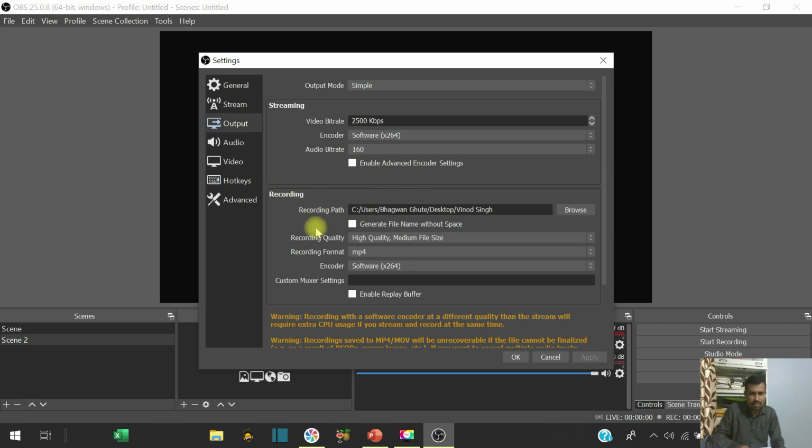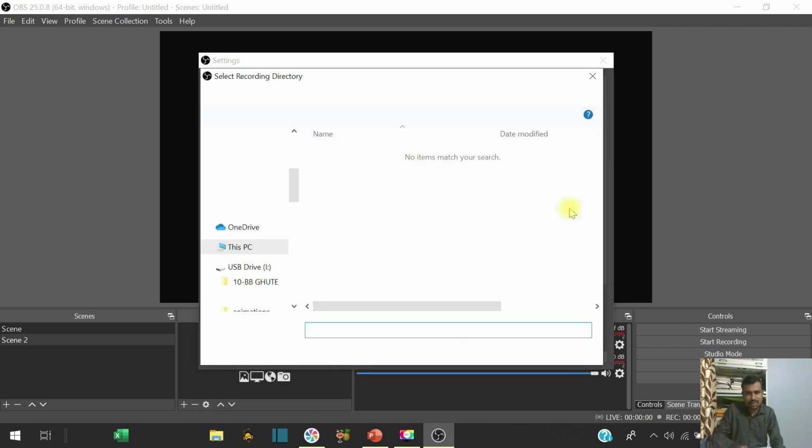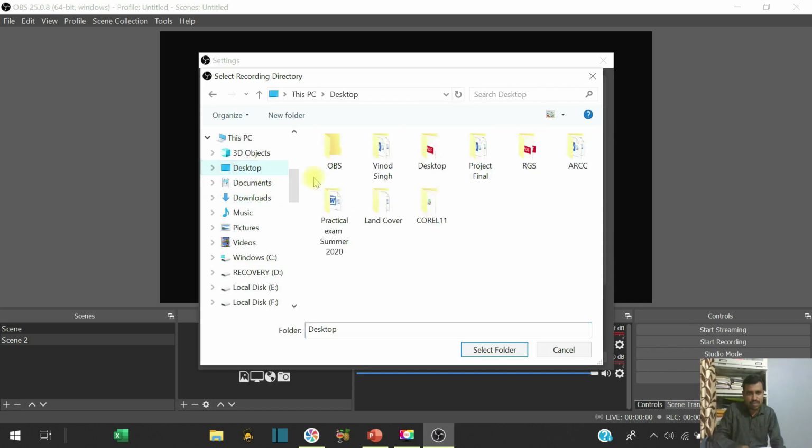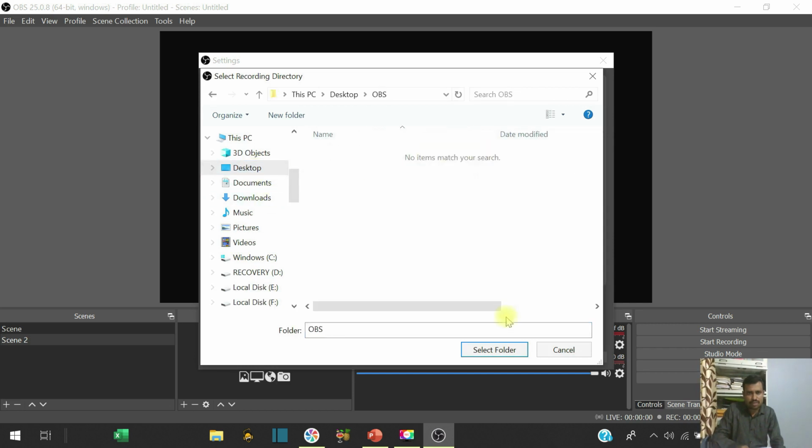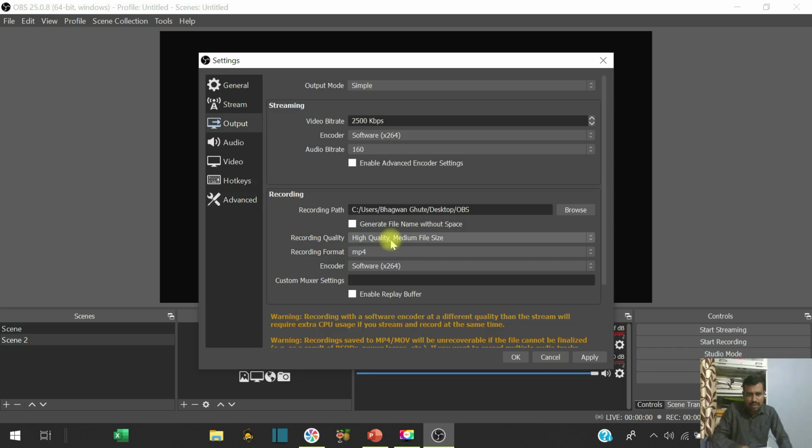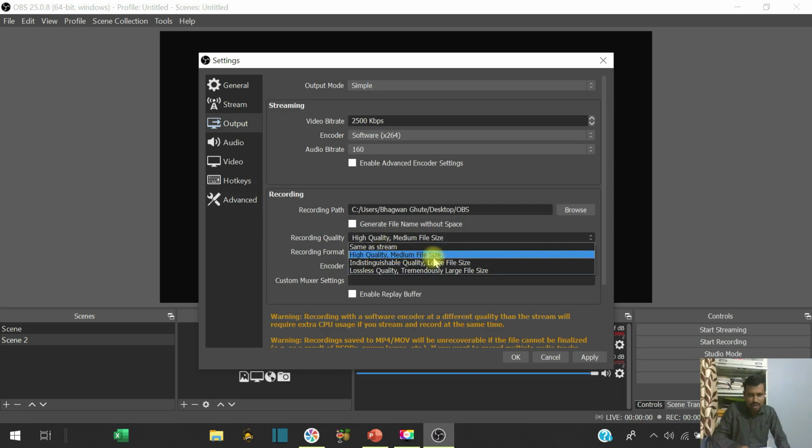Here one more thing is very important, the recording path. Where you want to record, I will set here, go into browse, desktop, and here OBS. Then recording quality, so there are different options, same as stream: high quality, medium file size, then indistinguishable quality, large file size, lossless quality.